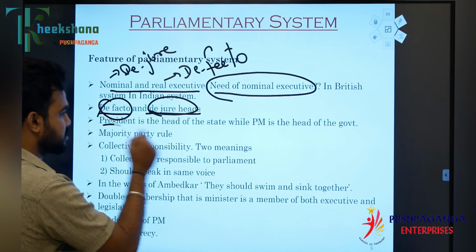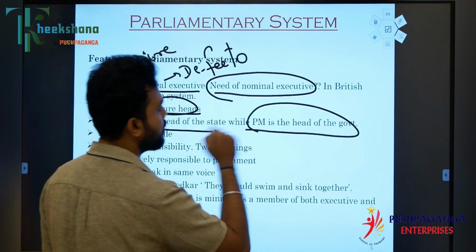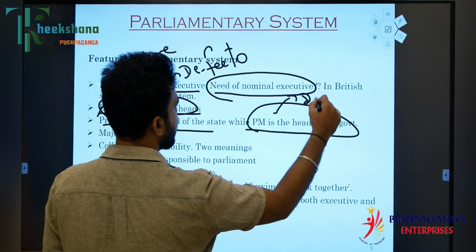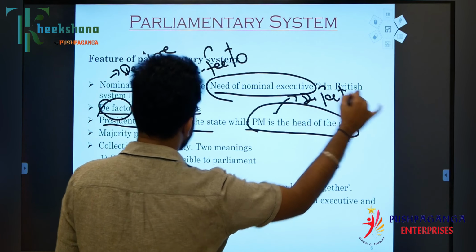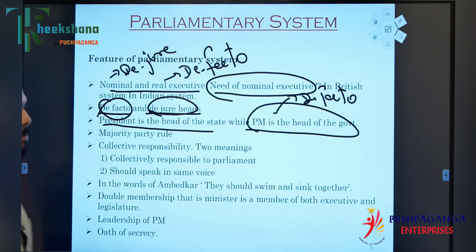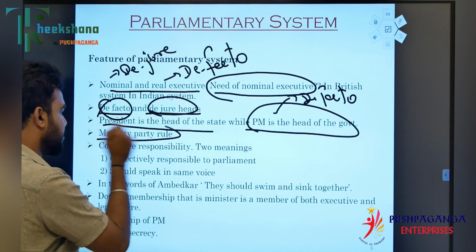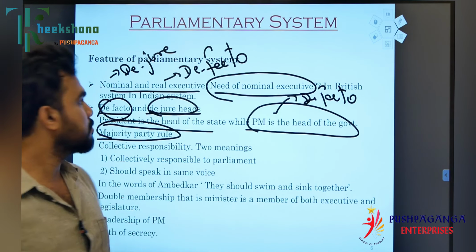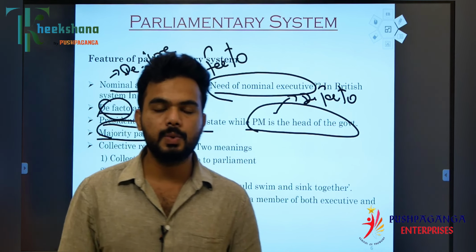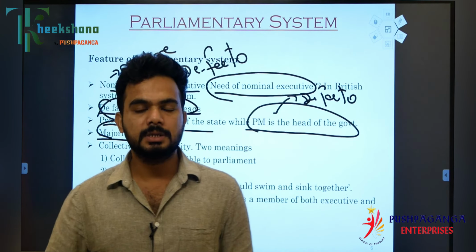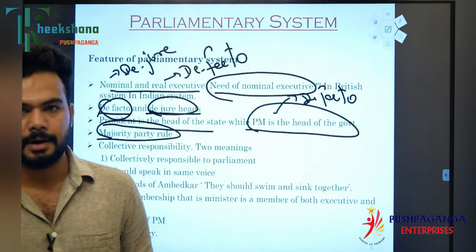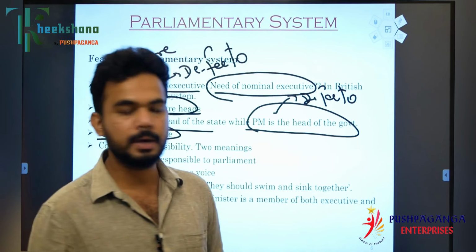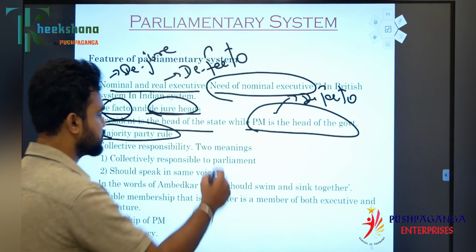The president is the head of the state, while the PM is the head of the government. So the PM becomes the de facto and the president becomes the de jure. There is always a majority party rule. In the parliamentary form of the government, we can witness the majority party rule. Sometimes when there is no majority, even a coalition government comes into the picture.